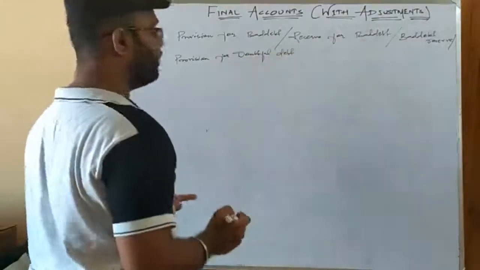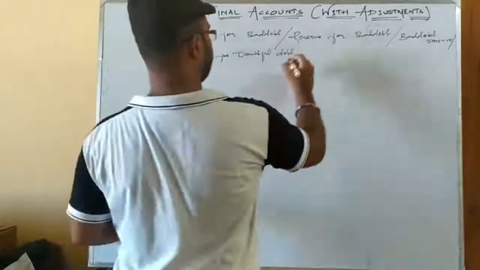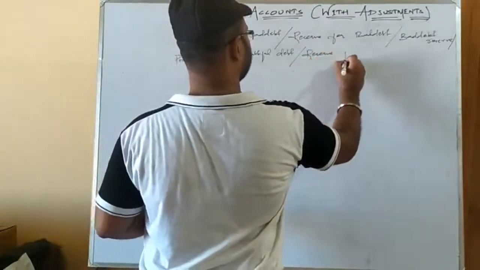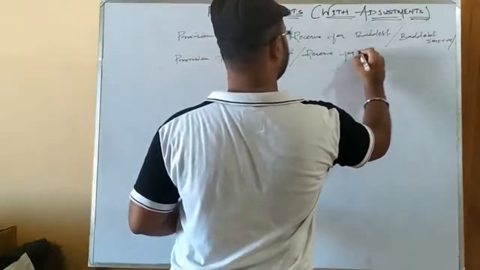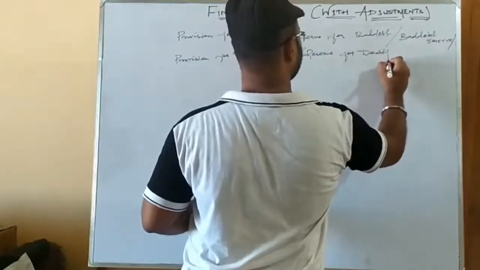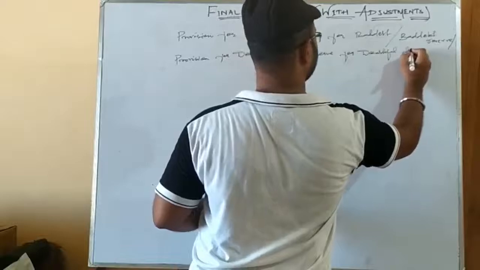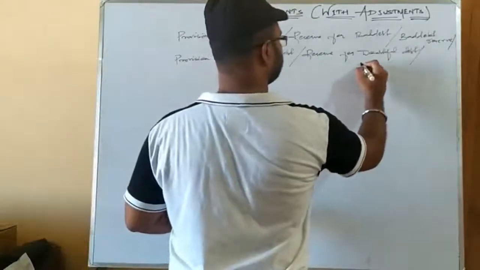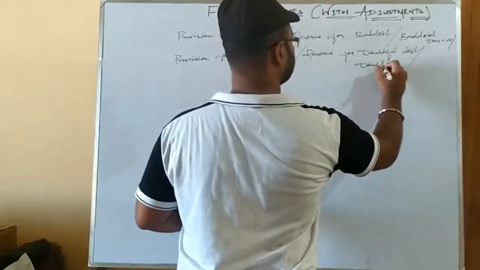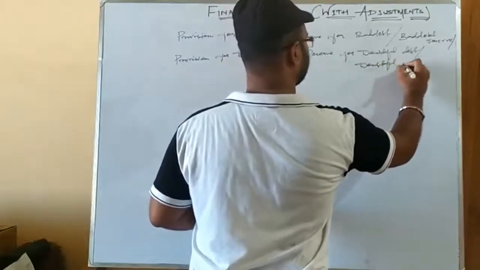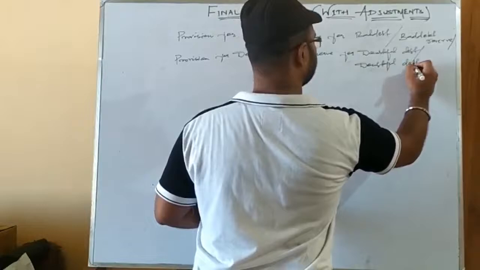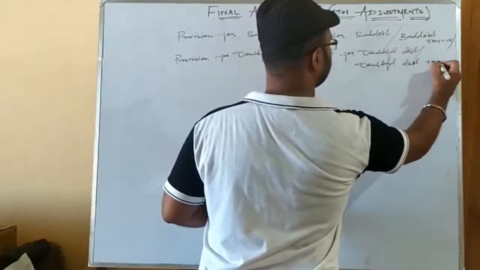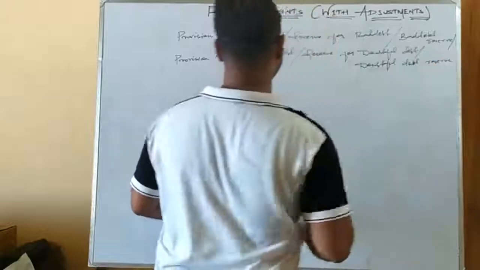So please look carefully, these are synonymous names. Then they are also called reserve for doubtful debt, also called doubtful debt reserve. So see, there are various synonymous names.